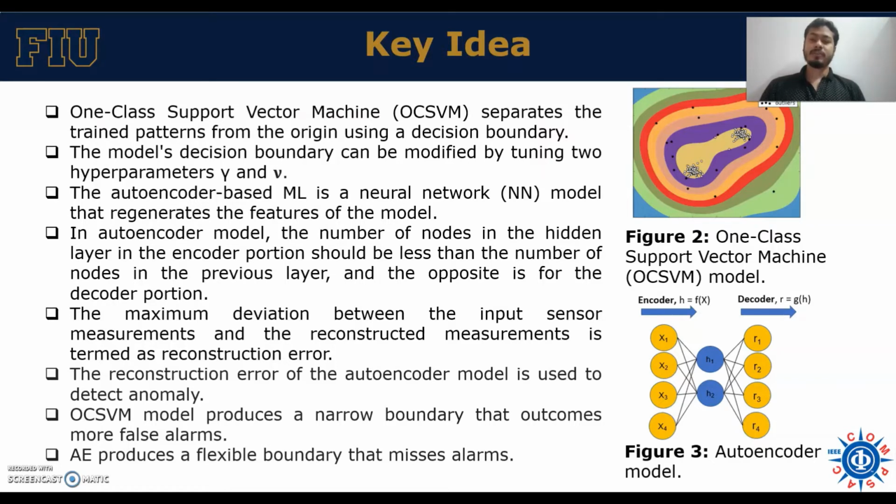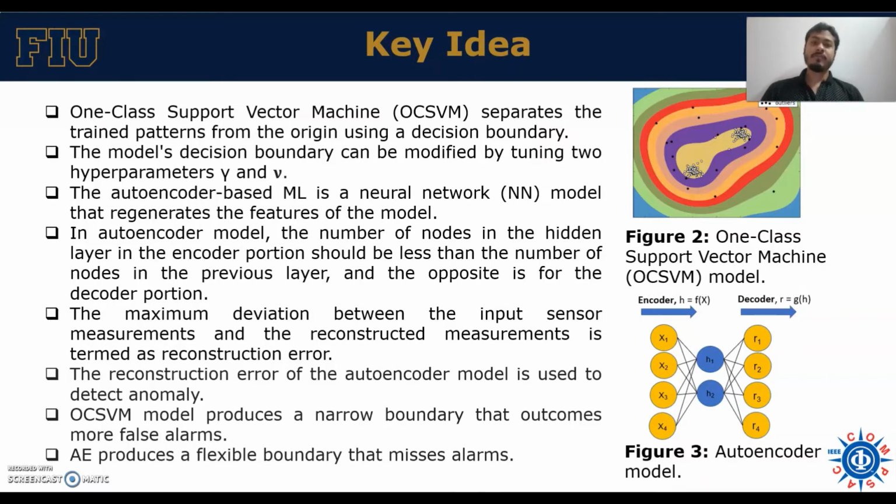On the other hand, the autoencoder-based machine learning model is a neural network model which regenerates the features of the input. In the autoencoder model, the number of nodes in the hidden layers in the encoder portion should be less than the number of nodes in the previous layer, and the opposite is true for the decoder portion. The maximum deviation between the input sensor measurements and the reconstructed measurements is termed the reconstruction error, and this error is used to detect the anomalies.